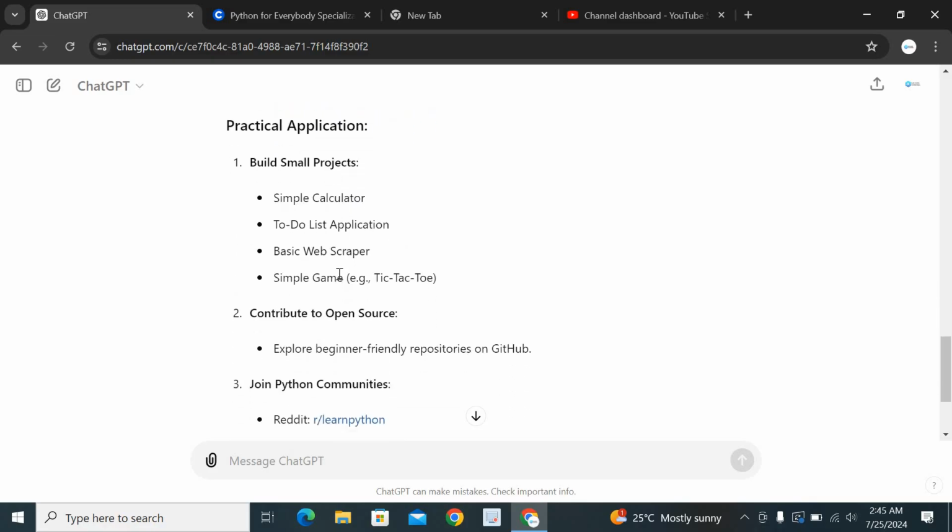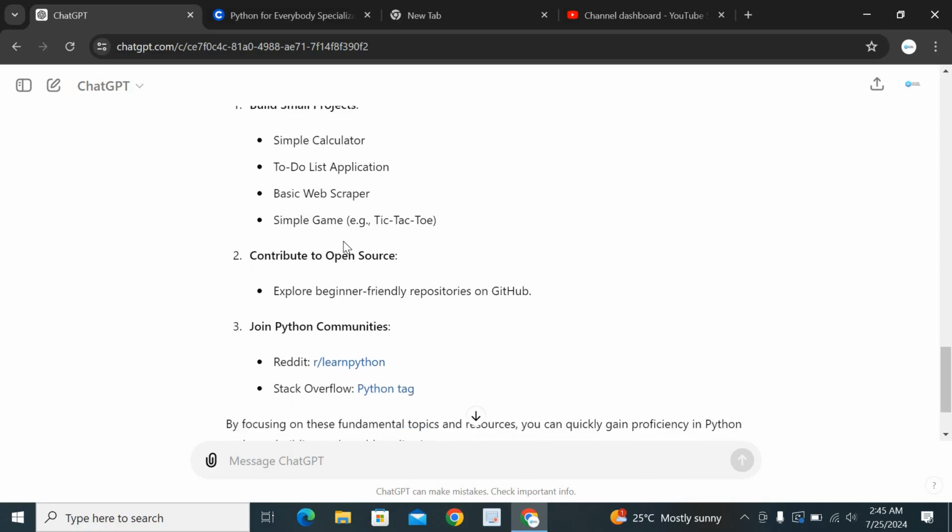Then the next prompt after that was going to be practical applications. So I was going to ask you to give us, what's the word, assignments or assessments, so that we can do stuff like building some small projects, practicing it and having to give a review, stuff like that, right? So practical applications. And it gave us this stuff: build a simple calculator, a to-do list application, simple game, and so on.